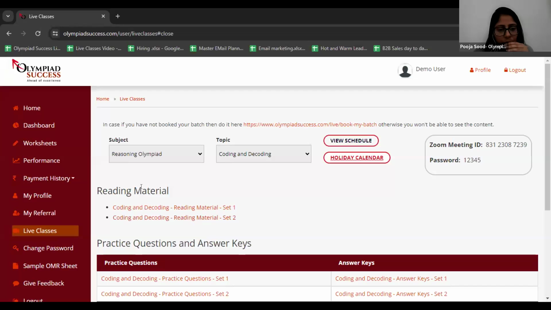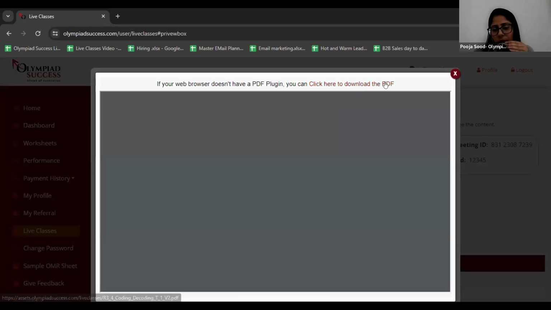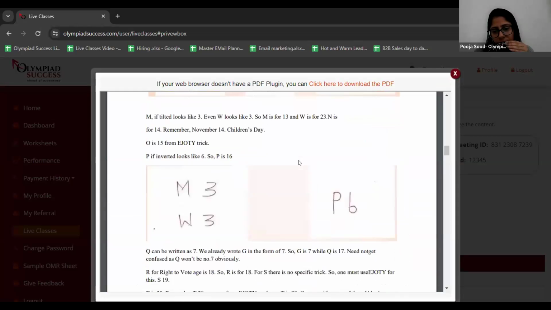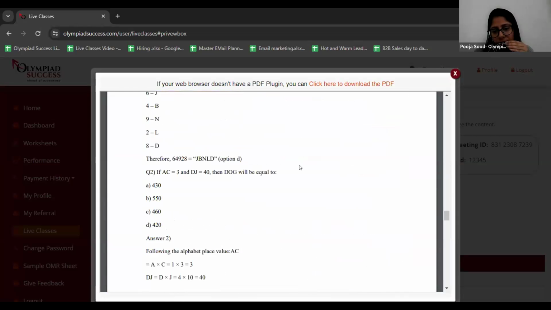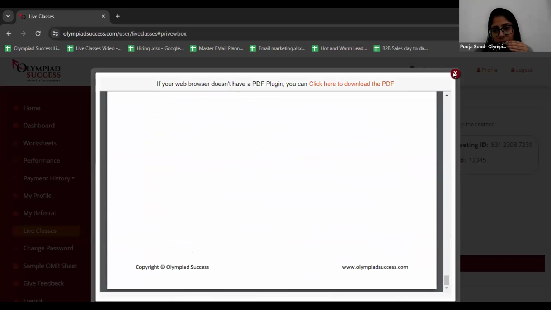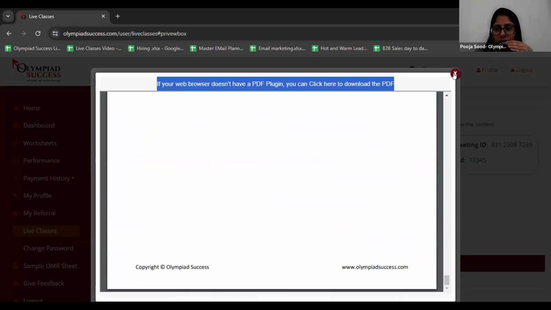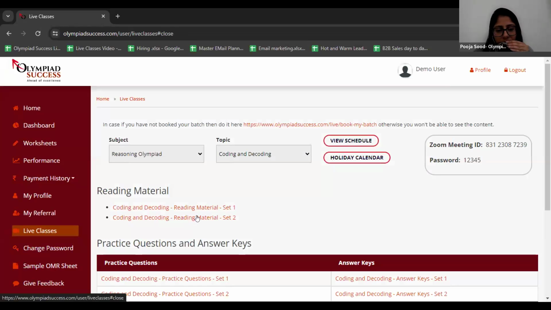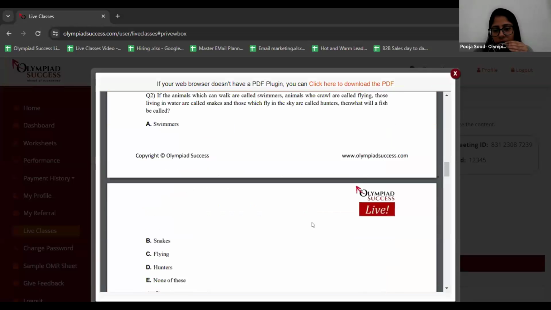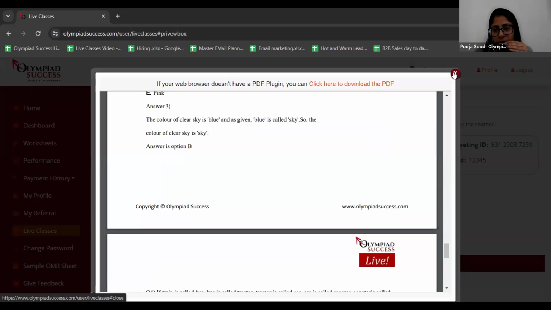So now after this, I'm going to show you reading material, which is more important for me. Okay. So here is the reading material for set 1 and set 2. I'm going to click on reading material set 1. Same way over here also, you can download this PDF and go through it later on, right? So this is the way you'll get your reading material worksheets. This is the complete PDF of your reading material set 1. So now I'm going to open my set 2. So this is the way you'll get your reading material PDFs.